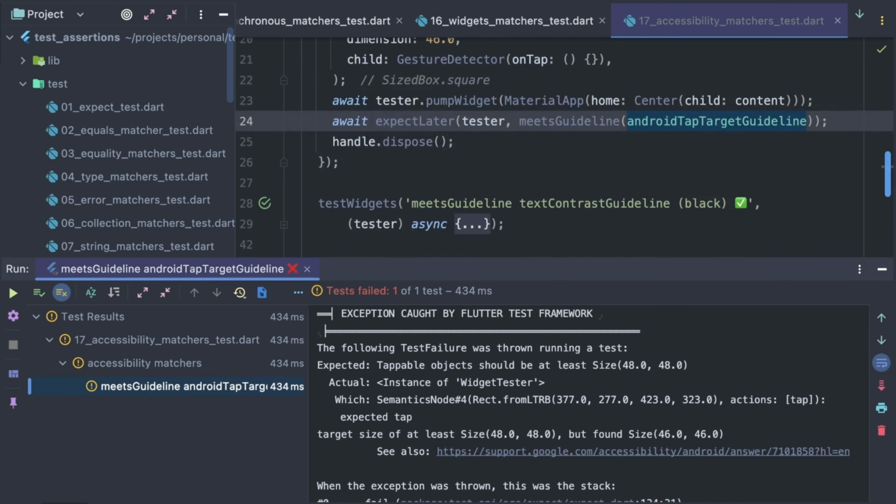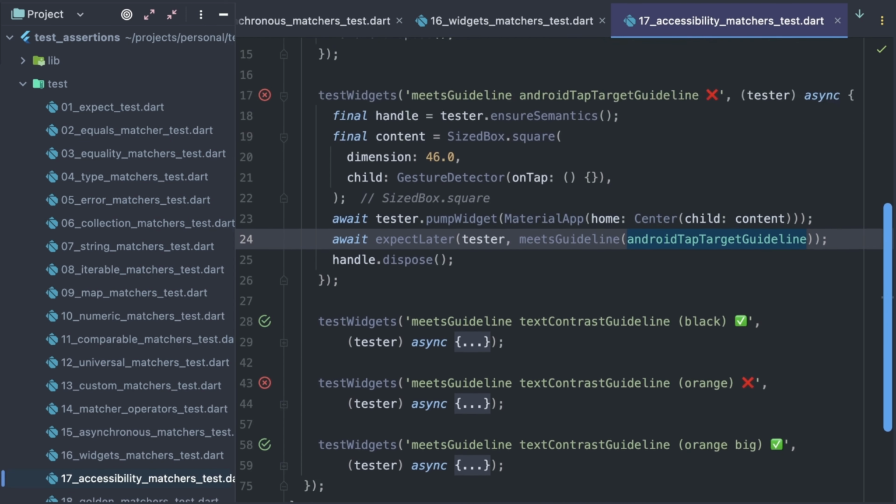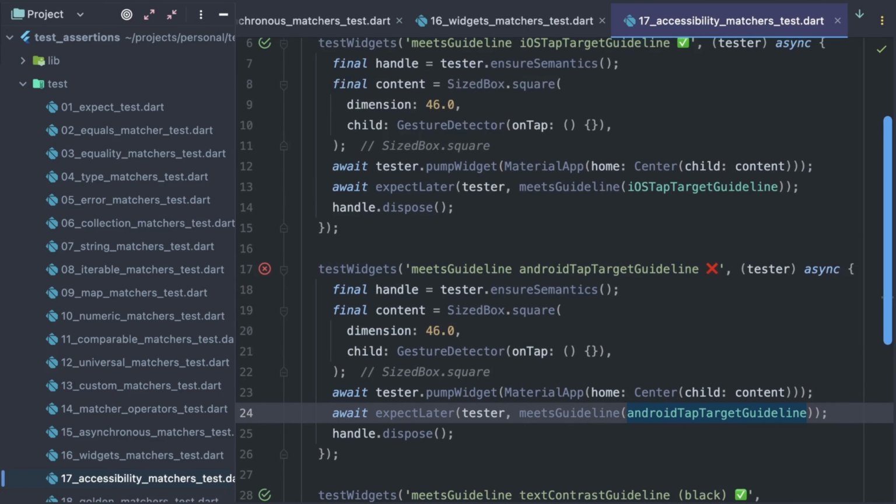And the output explains the reason. Expected tap target size of at least size of 48 by 48, but found size of 46 by 46. Isn't it cool? With just a few lines of code, we are capable to test widget trees to detect small tap areas without running the app and manually clicking through it, and without any special knowledge on the accessibility topic.